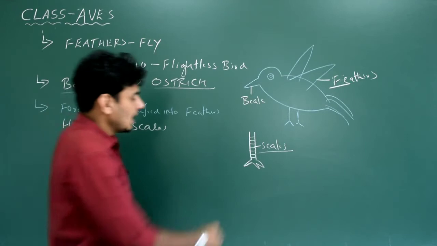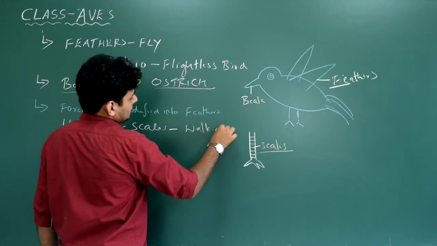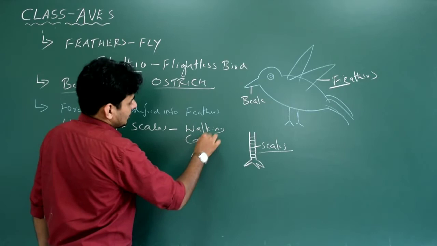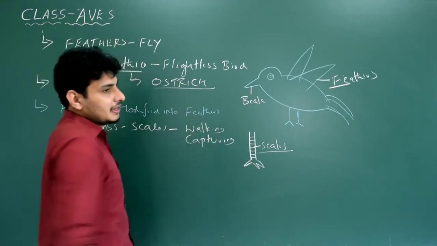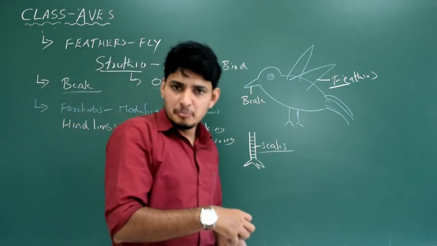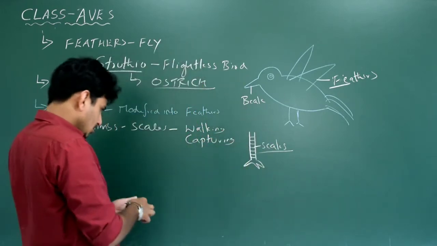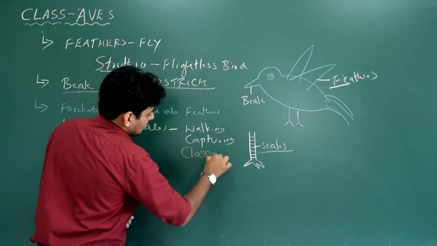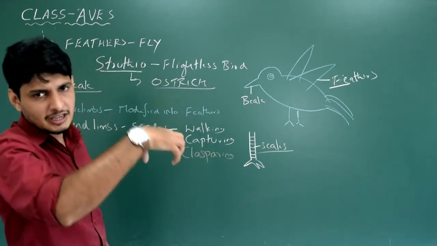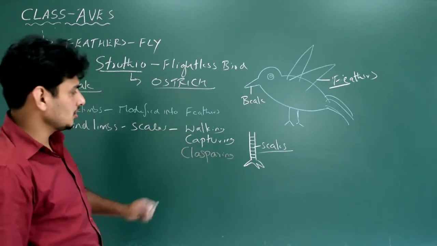What is the function of this hind limb? The function is very simple actually, walking. Yes. Or maybe capturing the food. That is also there. Or maybe they help in holding onto the barks or tree branches. So we write clasping. Clasping is nothing but holding. That means it's very sharp, so that they can hold on to the branch and hang. So walking, capturing, and clasping are important functions.